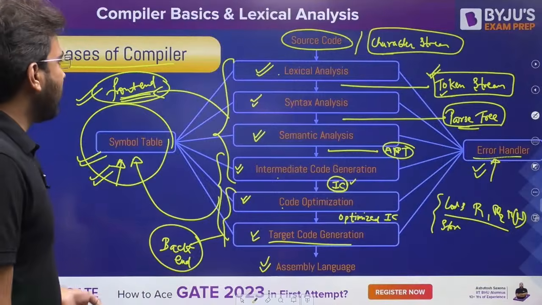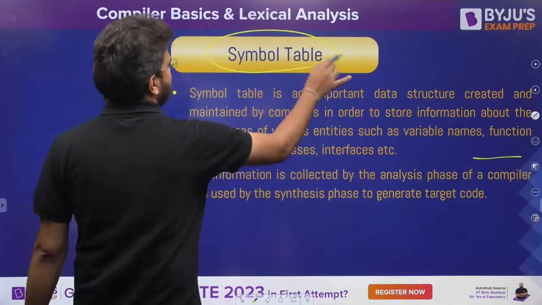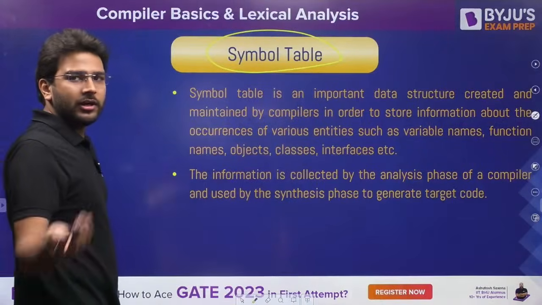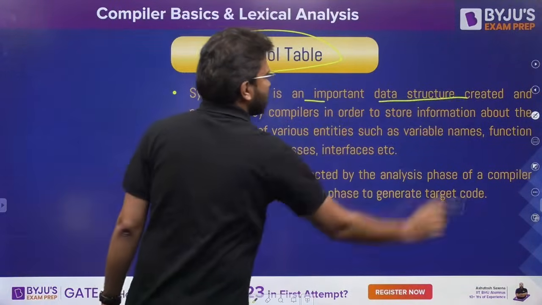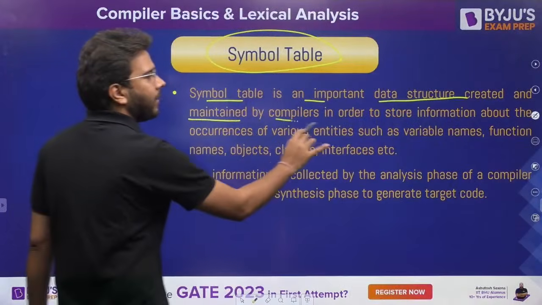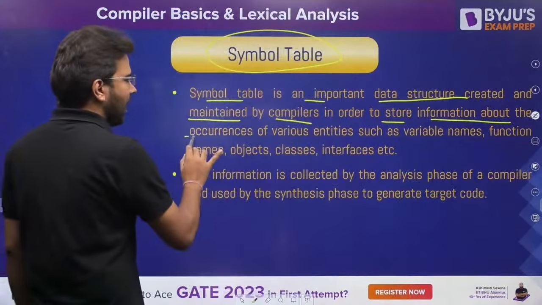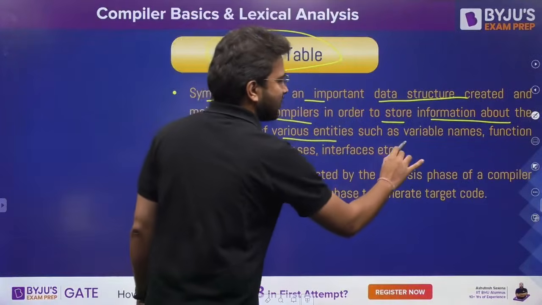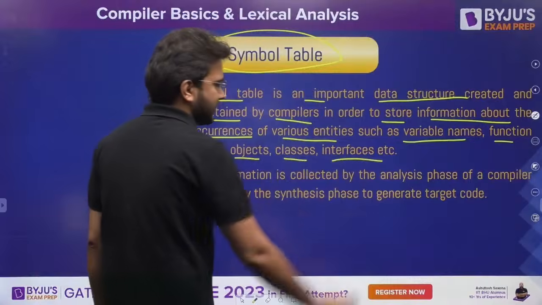Before that, let's understand what a symbol table is. I have already explained it, but let's see. The symbol table is an important data structure created and maintained by compilers in order to store information about the occurrence of various entities such as variable names, function names, objects, classes, interfaces.